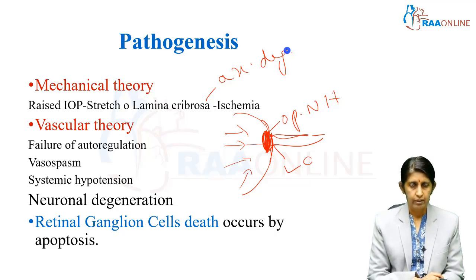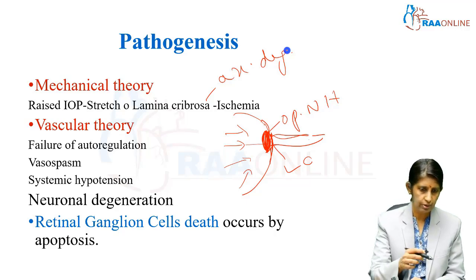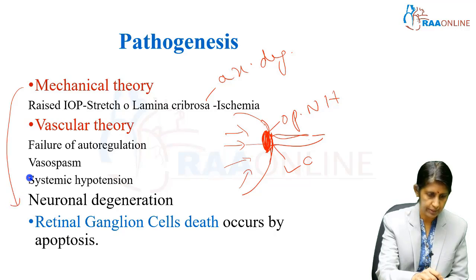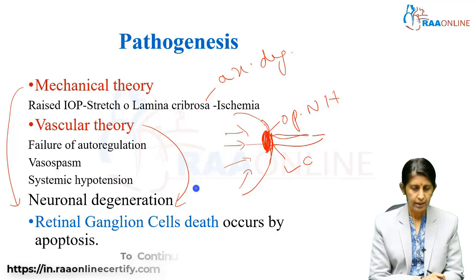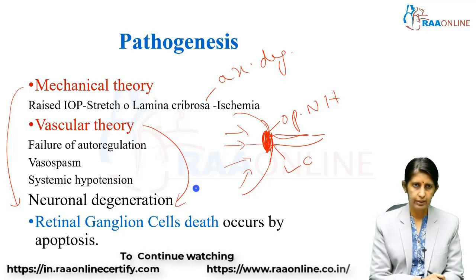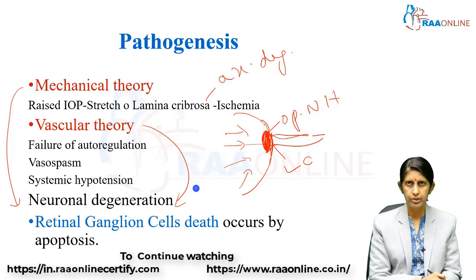Vascular theory is considered to be due to a failure of autoregulatory mechanisms in the eye, a vasospasm or a systemic hypotension, both of which can result in neuronal degeneration. Both of these can result in neuronal degeneration, and retinal ganglion cell death can occur by apoptosis. By definition, the word apoptosis means premature cell death.